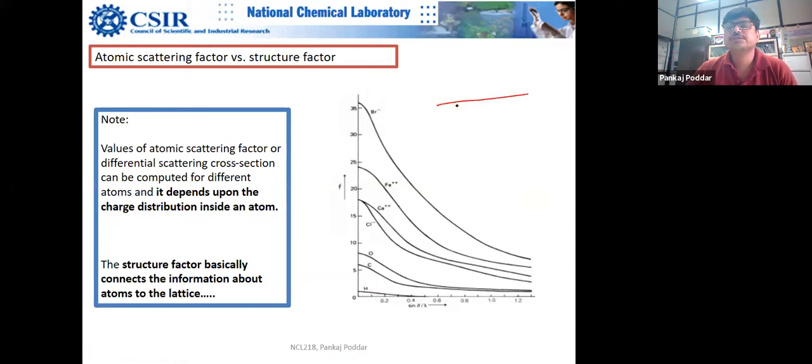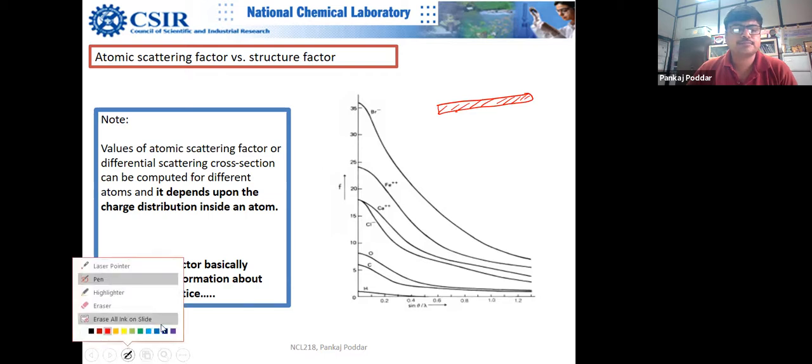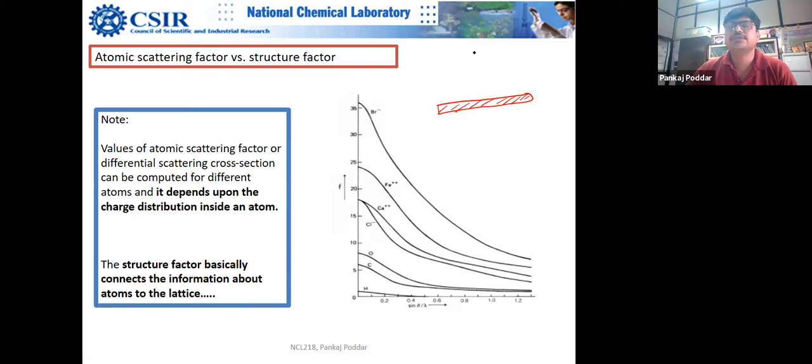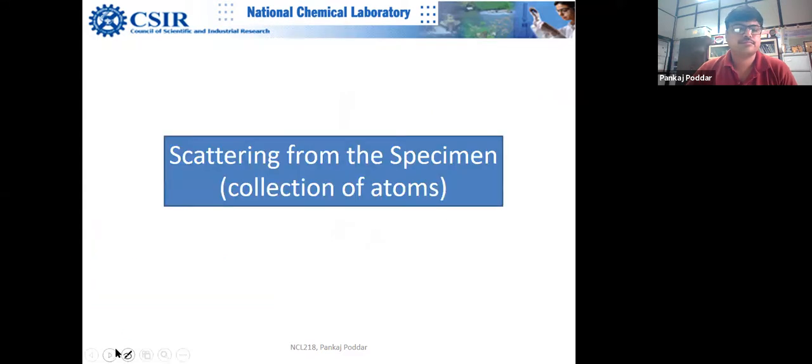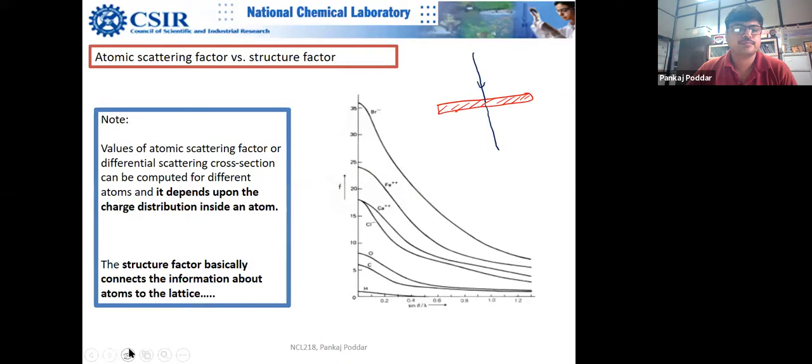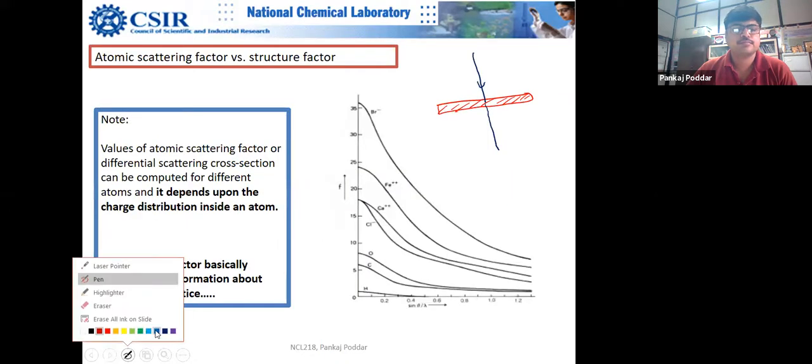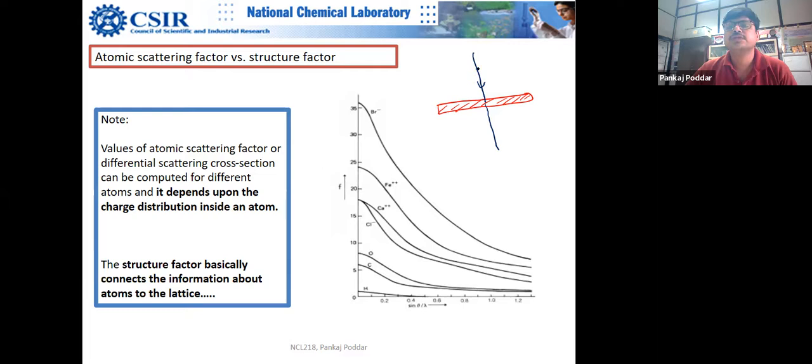So for example, this is your material, and these are your atomic planes, and this is your incident beam. Now these are diffracted beams.